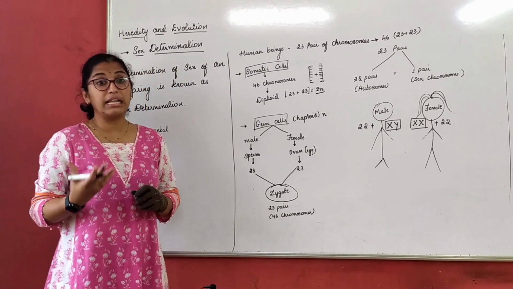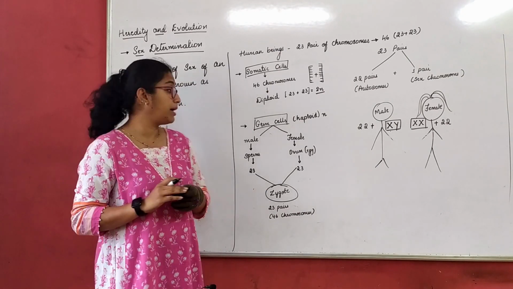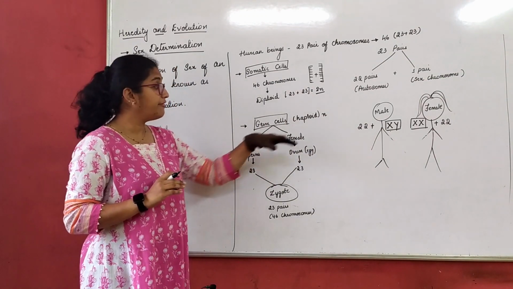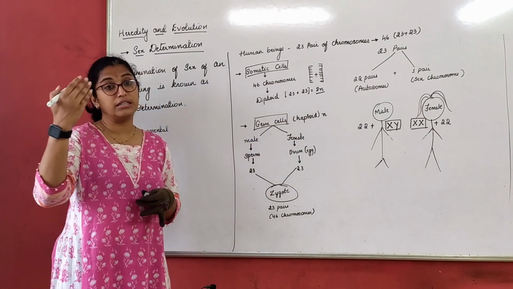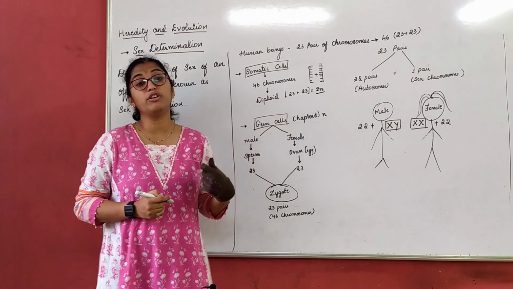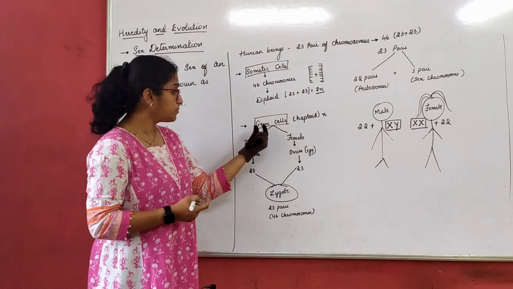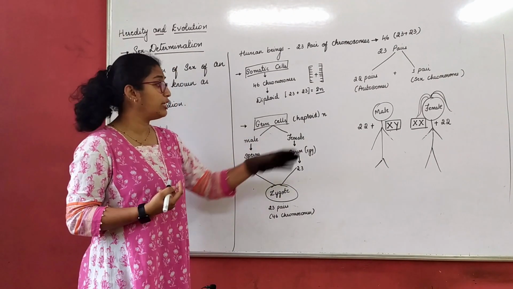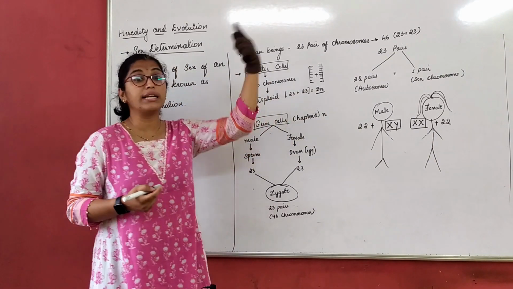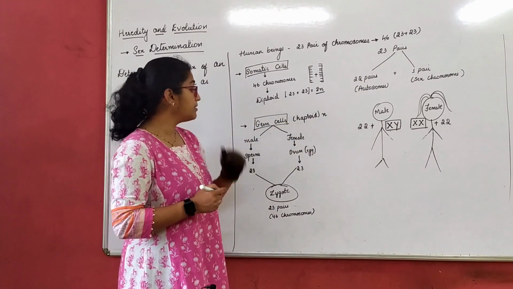Now germ cells are nothing but reproductive cells. We understood this in the first part only. So germ cells are haploid in nature. Haploid was one of the definitions in the different terms of heredity which I had given at the end. You can go through the definition once again. Germ cells are haploid in nature, that is we represent by N. Here it is 2N because we are adding two times the chromosomes, 23 and 23. So it is N here.